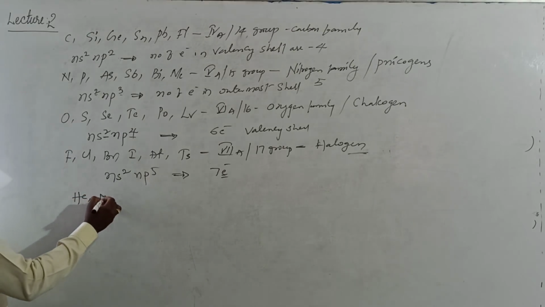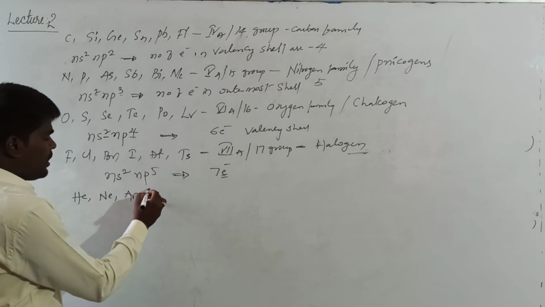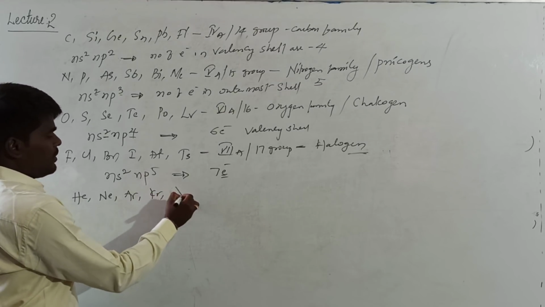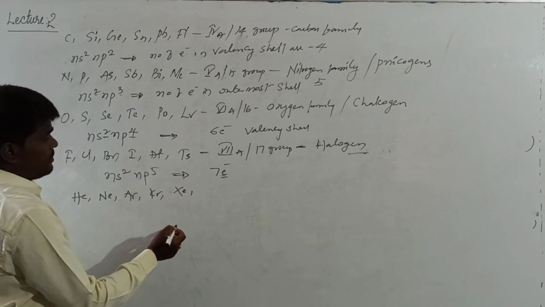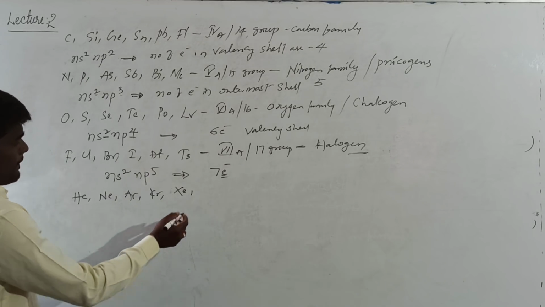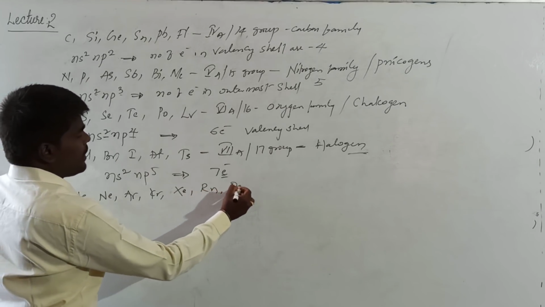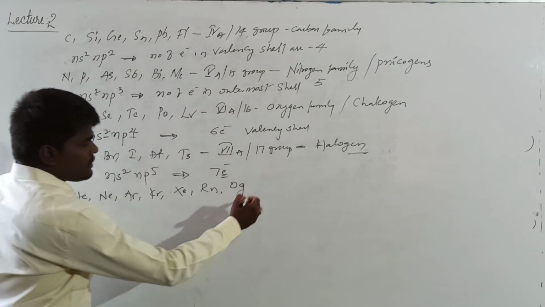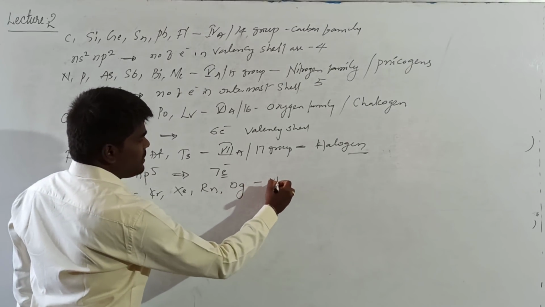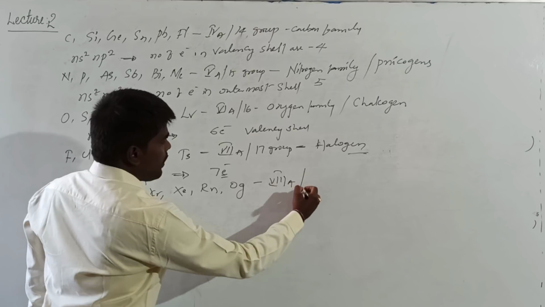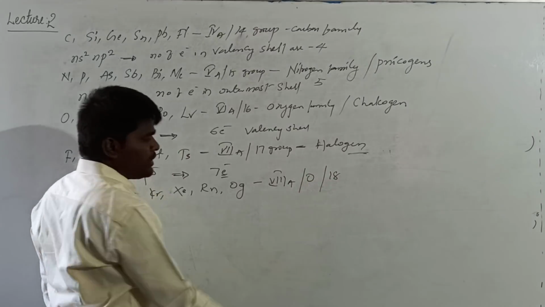And helium, neon, argon, krypton, xenon, radon and oganesson are called 8th A or 0 group or 18th group.